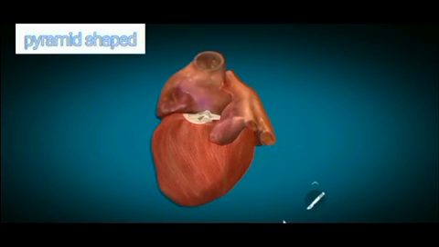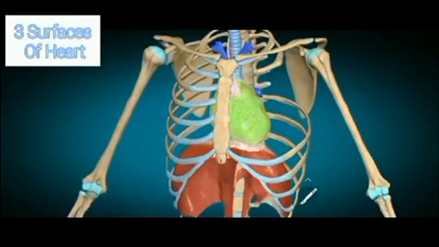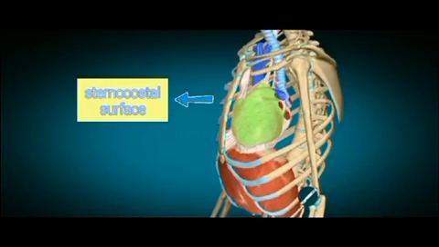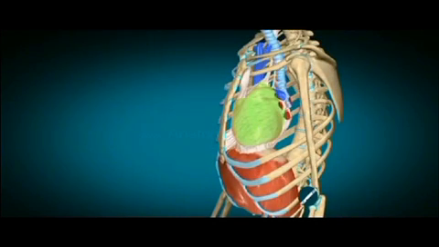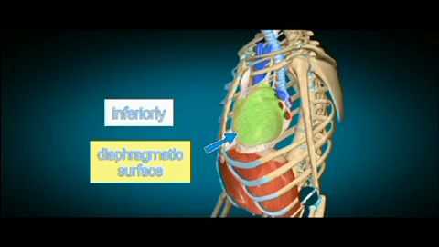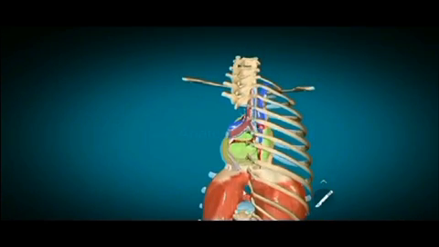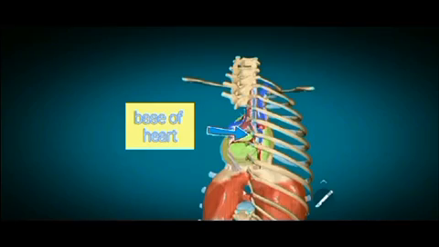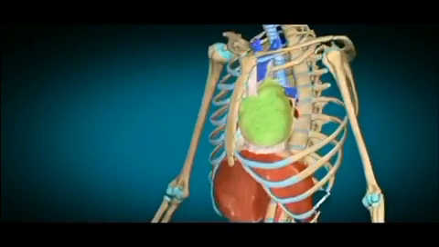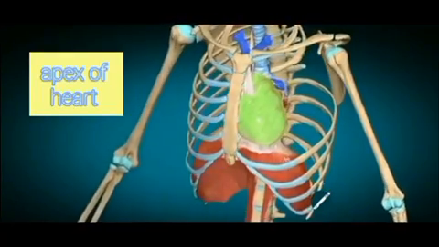So we've got three surfaces of the heart: a sternocostal surface that lies anteriorly, a diaphragmatic surface that lies inferiorly. And if we rotate this model, then we've got the base of the heart that lies posteriorly. Then we've got the apex of the heart that's directed downward and forward and to the left.